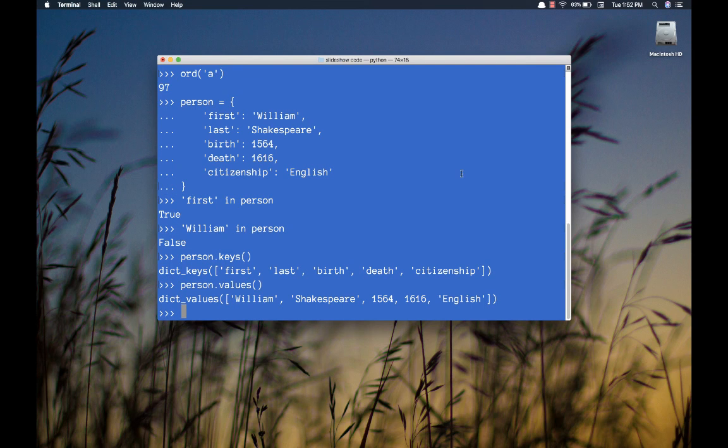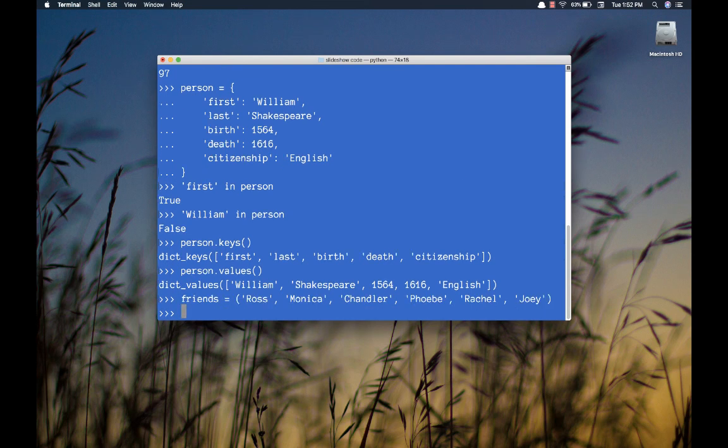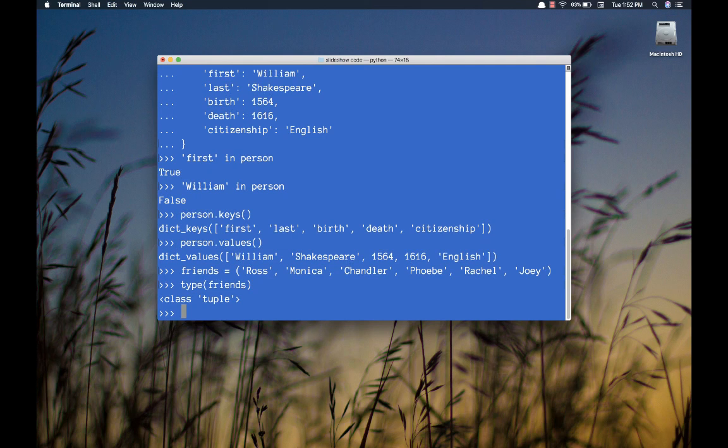Let's review tuples here just really quickly. If I paste the tuple that I was playing with a little bit earlier, these made-up friends of mine, I can ask now what kind of thing that happens to be. And you'll notice that Python does, in fact, tell me that is a tuple. If I try to do things to this tuple that we tried to do earlier, I will get an error message.